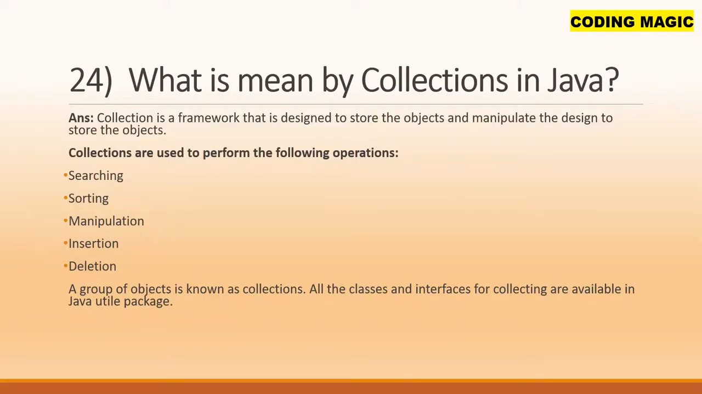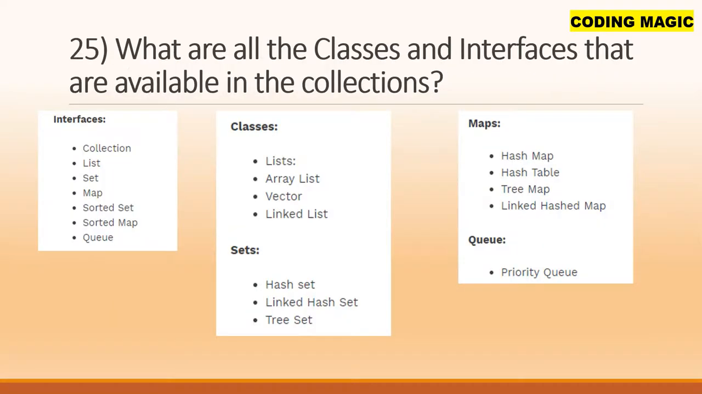Question number 24. What is meant by collections in Java? Collections is a framework that is designed to store and manipulate objects. Collections are used to perform the following operations: searching, sorting, manipulation, insertion, deletion. A group of objects is known as a collection. All the classes and interfaces for the collections are available in the java.util package.